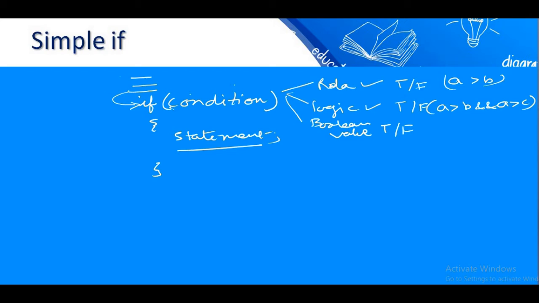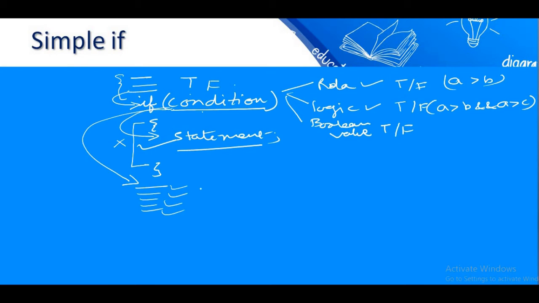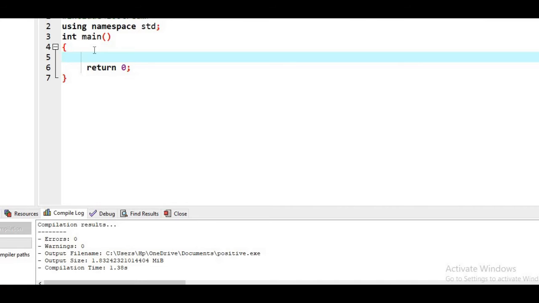When this if is encountered, first of all this condition is evaluated. If the condition is found to be true, then this particular set of statements will be executed, and then the rest of the statements will be executed as they are. If the condition is false, then this particular block of statements will be skipped and control will directly transfer to outside this if block, and the following statements will be executed as they are. Understood?